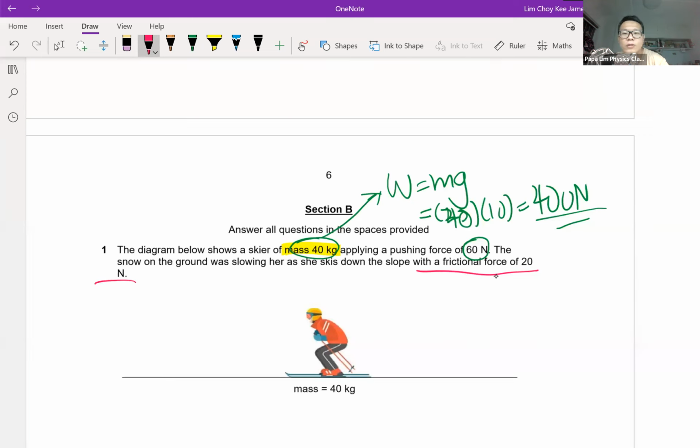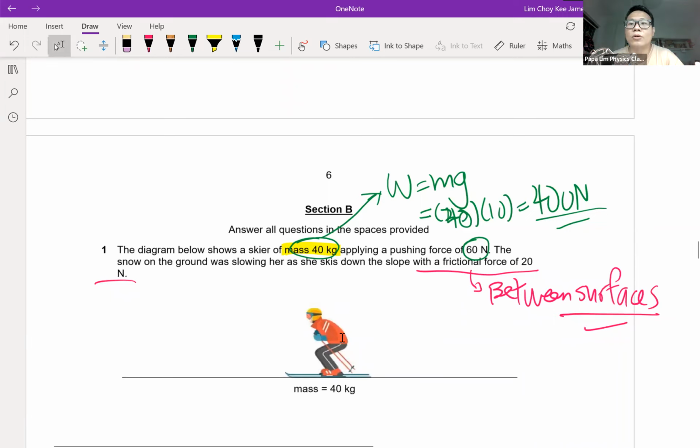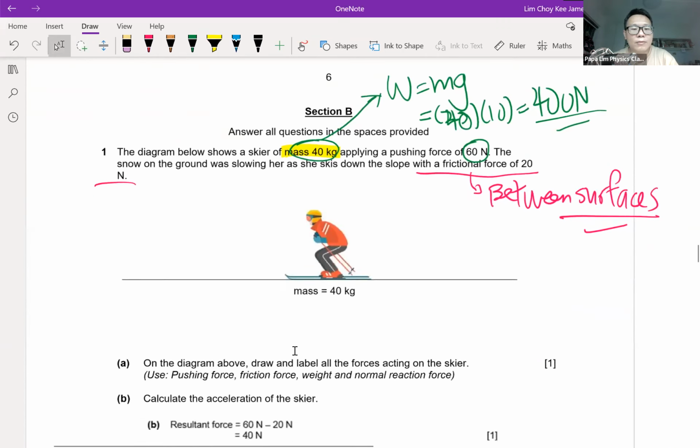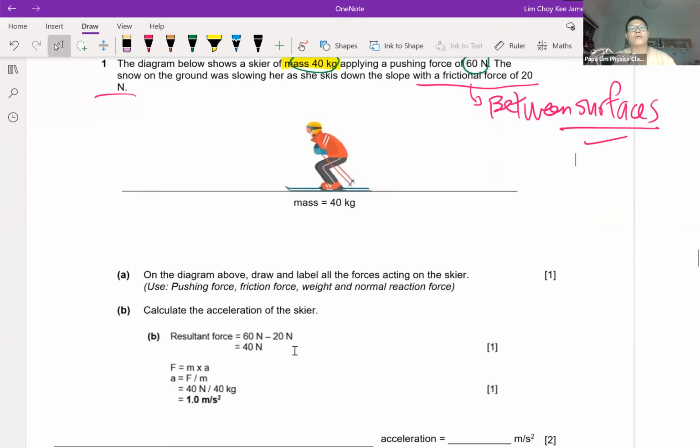Frictional force, where does it apply? It is always between the surfaces. So if I need to draw the forces, you need to draw at the correct location. Now let's look at what the questions require me to do. Question A, on the diagram above, draw and label the forces. What forces am I supposed to label? It is given here, all the 4 forces.